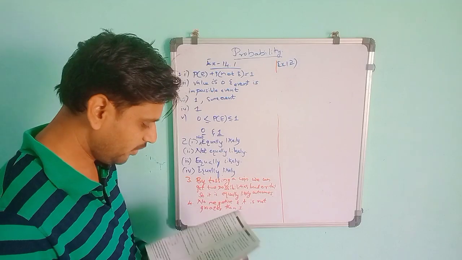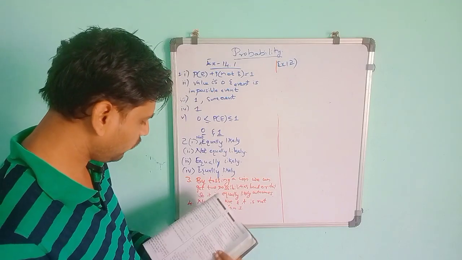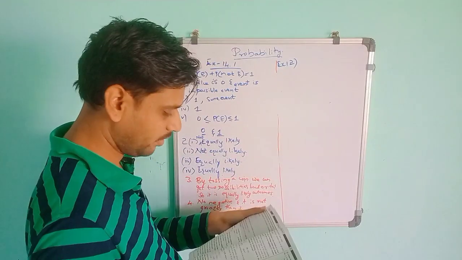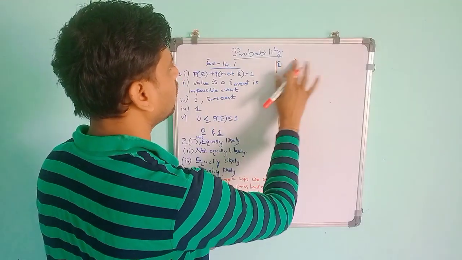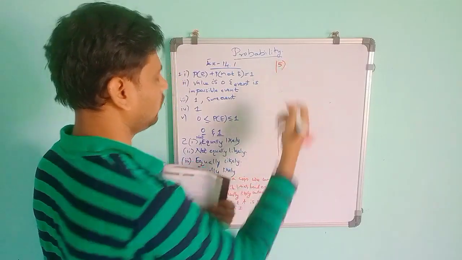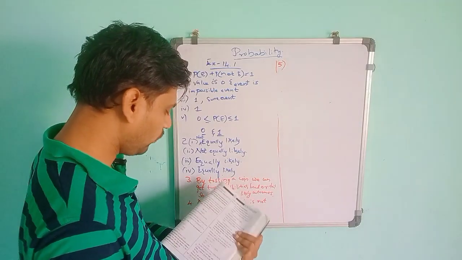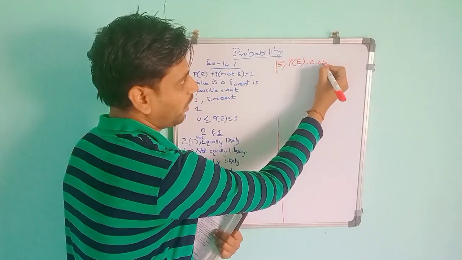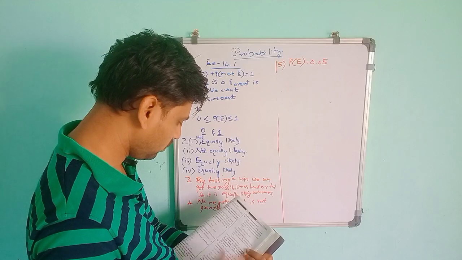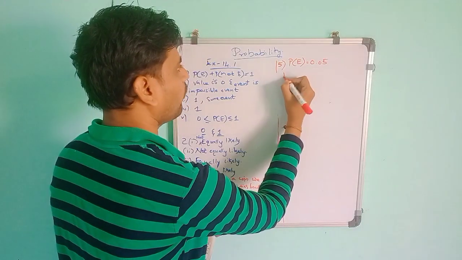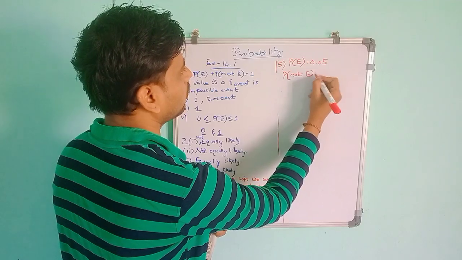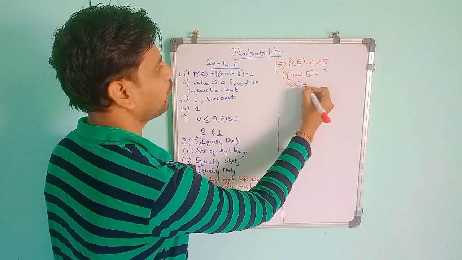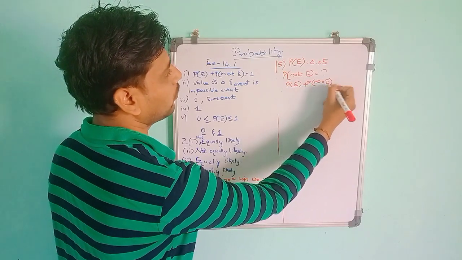Then the next one, fifth one. If P of E is equal to 0.05, find the probability of not E. As you know, P of E plus P of not E is equal to 1.